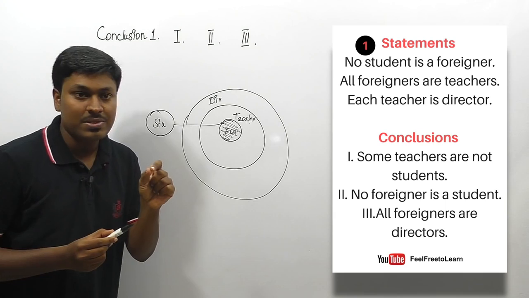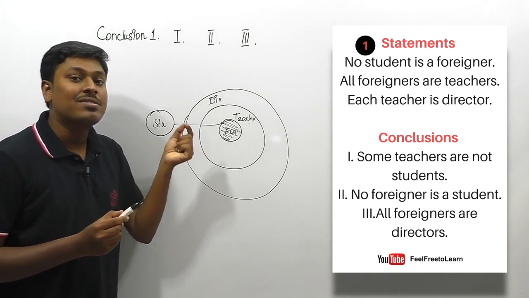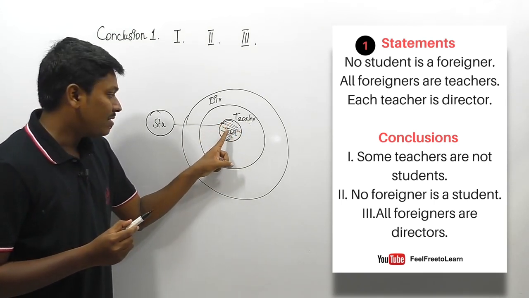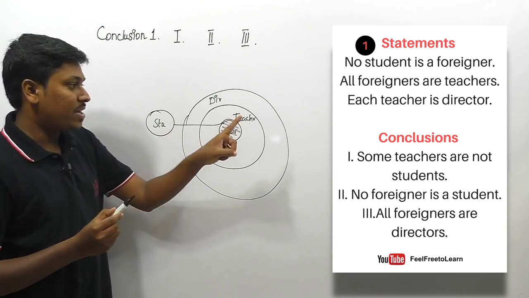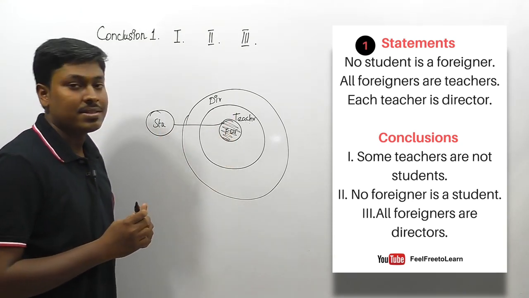Friends, are you able to understand this concept? Listen to the first conclusion carefully: some teachers are not students. Read the first two words alone. Some teacher will be this region, and this region is not student. So we can surely say that some teachers are not students is correct. So conclusion number 1 is correct.